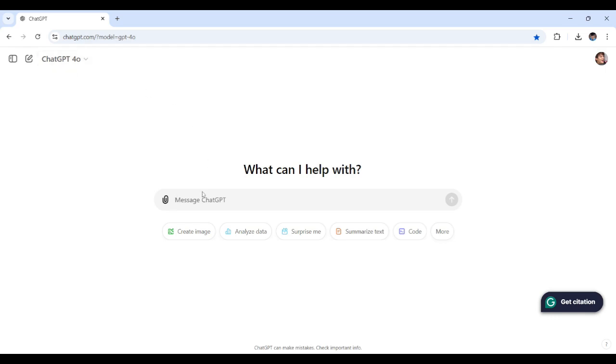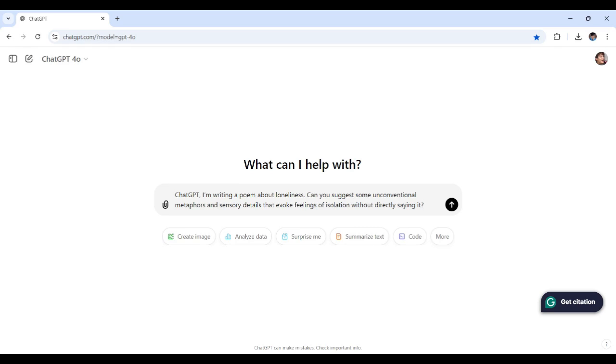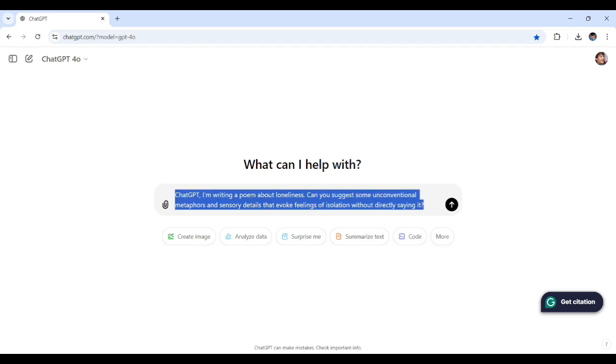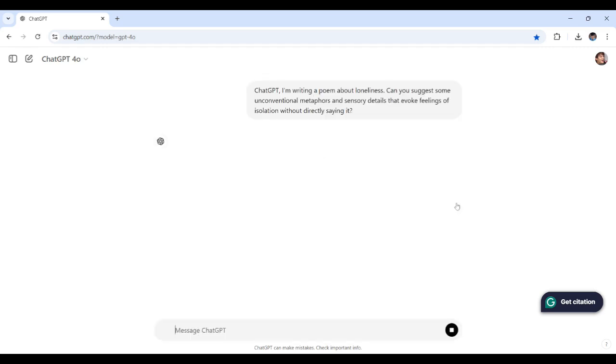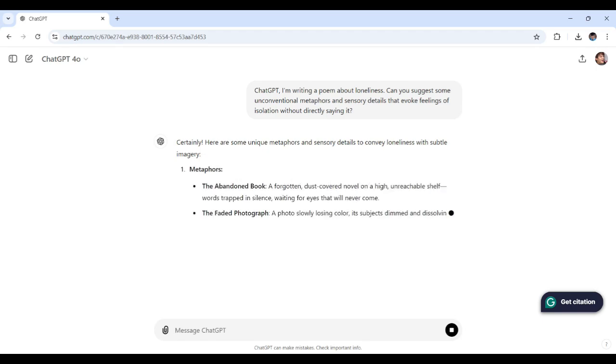And so here's the prompt that I come up with right over here. I also ask the same prompt structure here. Can you suggest some unconventional metaphors and sensory details that evoke feelings of isolation without directly saying it? So we're asking ChatGPT to think outside the box here. Our goal is to find fresh and unexpected images that capture the feeling without being too obvious or overused. So let's send this off and see what ChatGPT recommends for us.